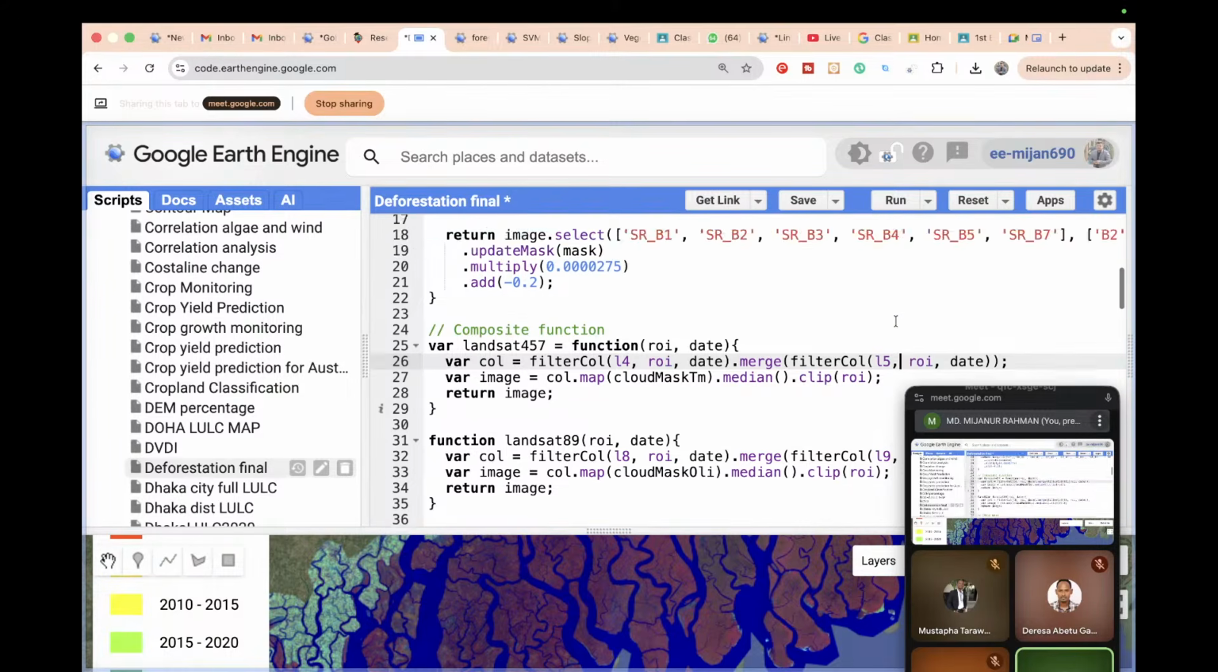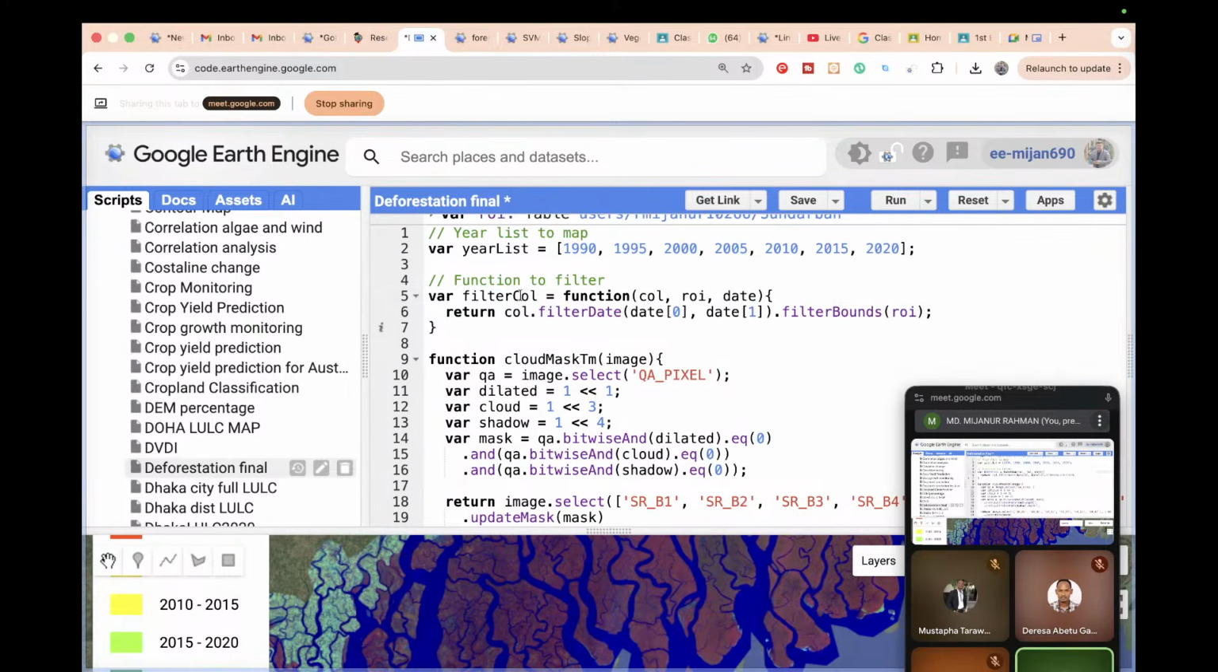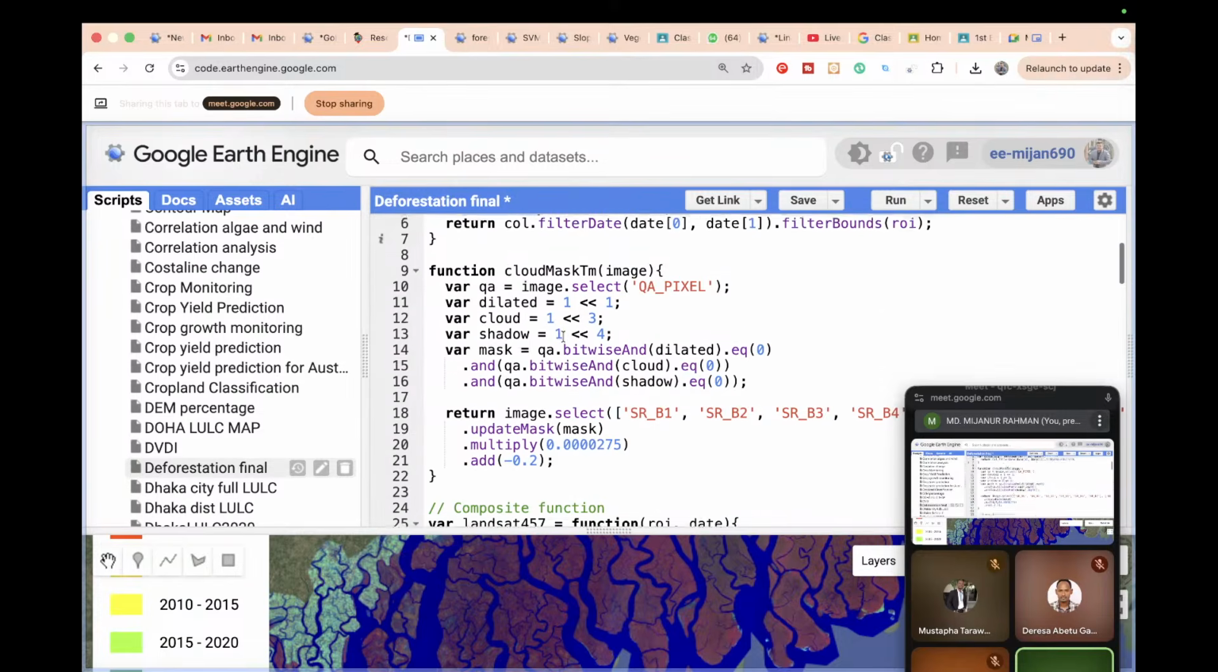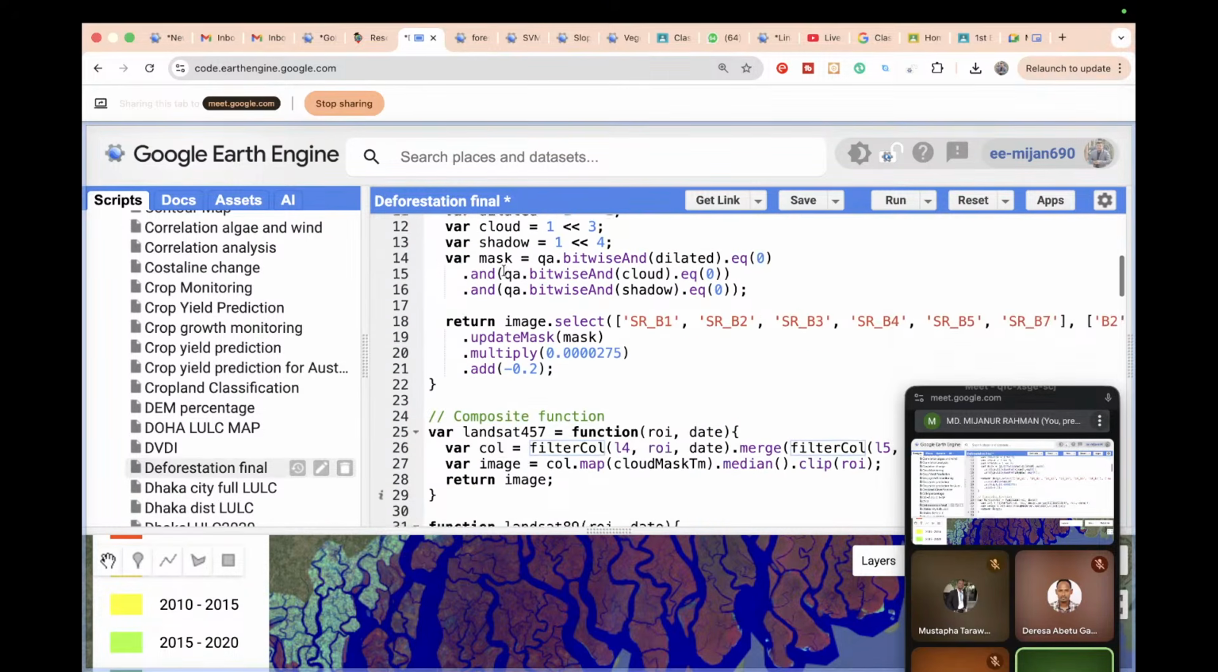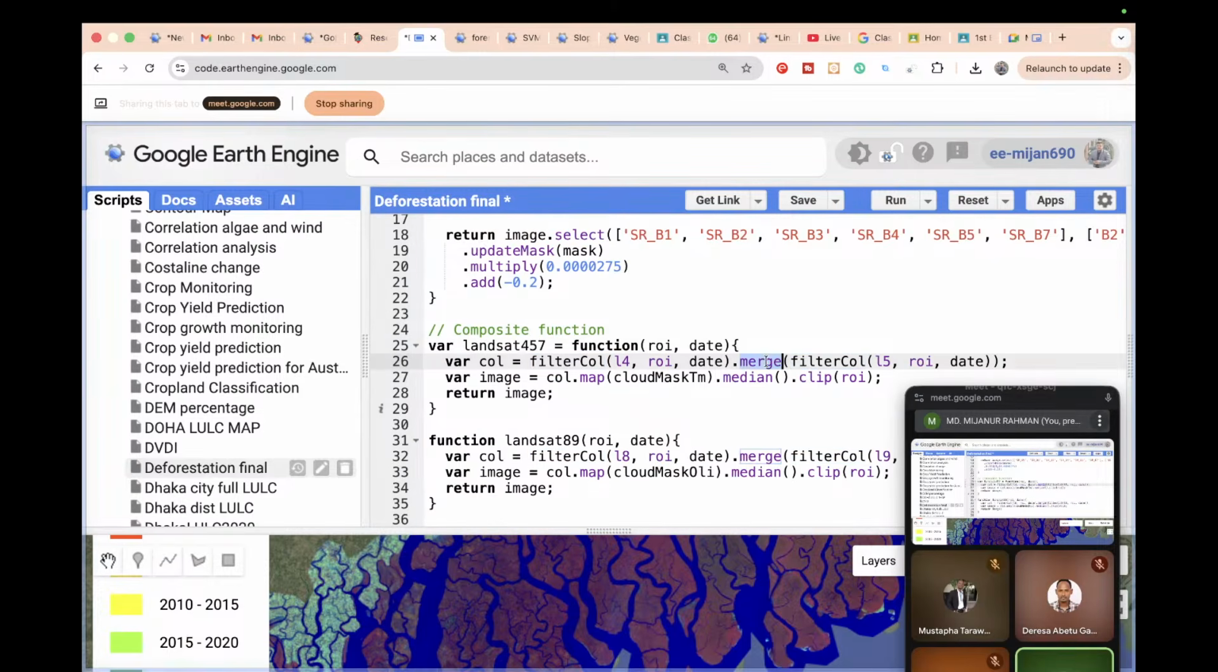And how can I filter? I just apply this function and filter. So further I simply call this variable name, filter collection, and then create the merge. So simply filter Landsat 4 and Landsat 5, and merge Landsat 4 and 5. And then this collection is connected with the cloud mask function, okay, and create the median composite and clip with the study area. And what I return from this function, I return the image.